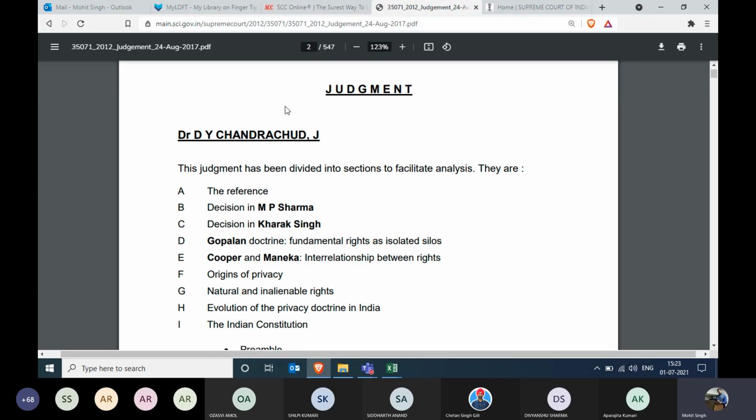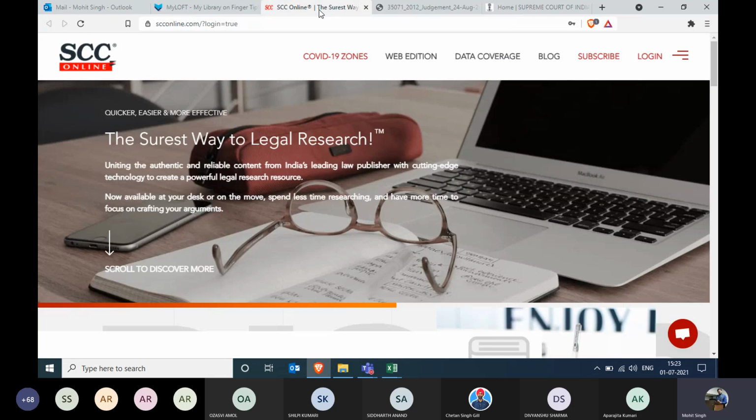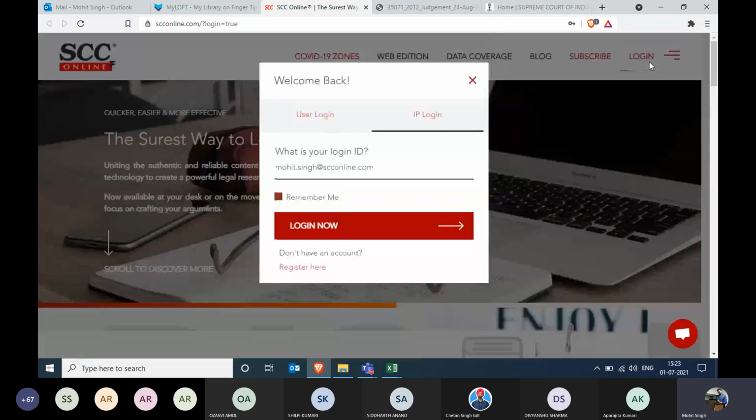The question remains the same, that sir, why do we need your software to see the same judgment in SCC Online? Most of you have already got the answer, but just to give you a demonstration, I'll quickly log in to SCC Online. The login button is over here on the top right. You click on the login button. You get this IP login.